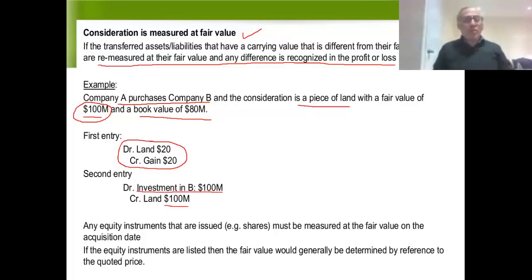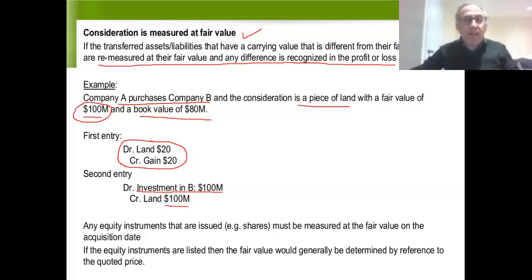As we said earlier, when it comes time to consolidate, they're going to have to remove this investment from the balance sheet and also remove the sub's equity accounts. Any equity instruments that are issued, say A issues shares in order to buy B, we would always base, again, on fair value on the date of the acquisition.